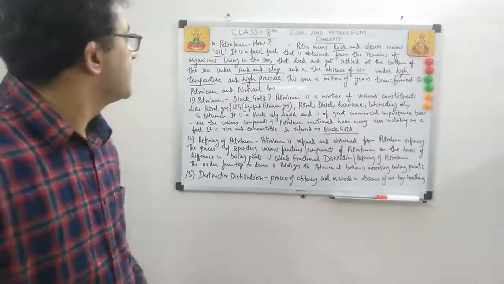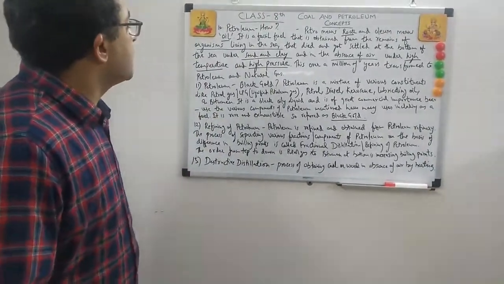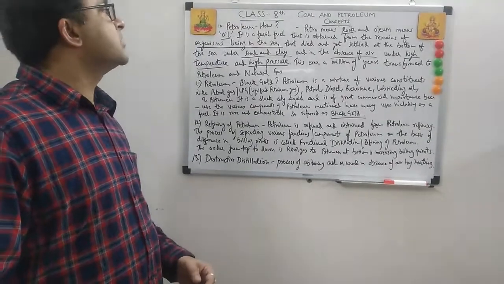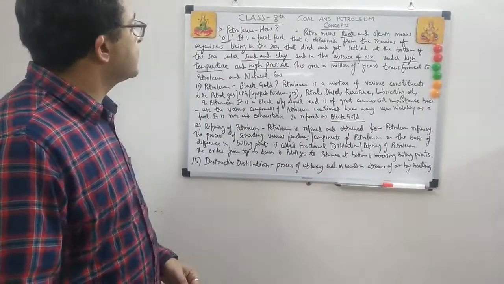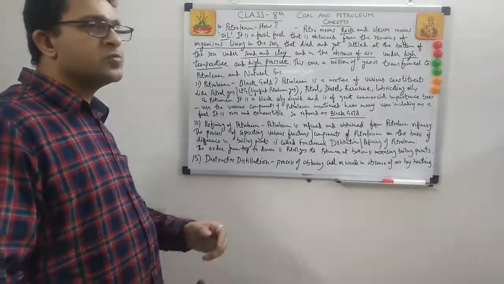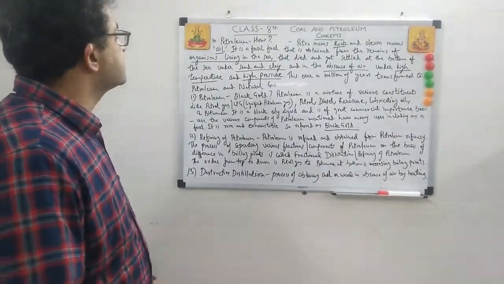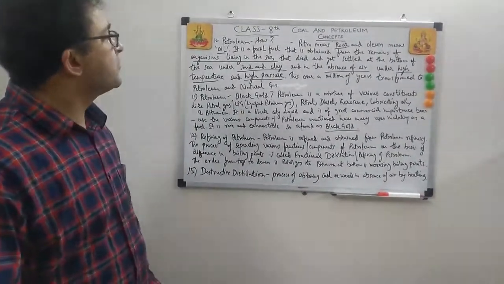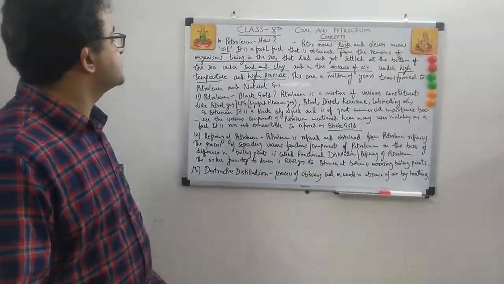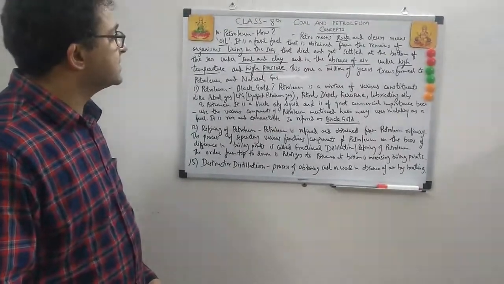Let's move further. So petroleum now, how do we obtain petroleum? We have understood how we obtain coal. So again, petroleum and natural gas are two more fossil fuels. Let's understand petroleum. Petra means rock and oleum means oil. It is a fossil fuel that is obtained from the remains of organisms living in the sea.